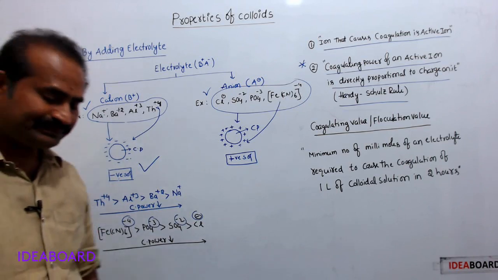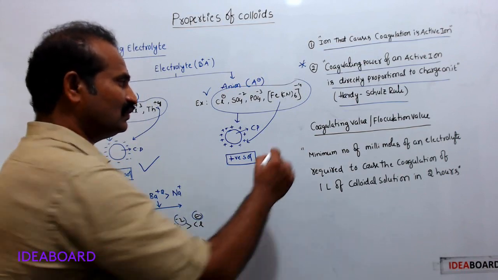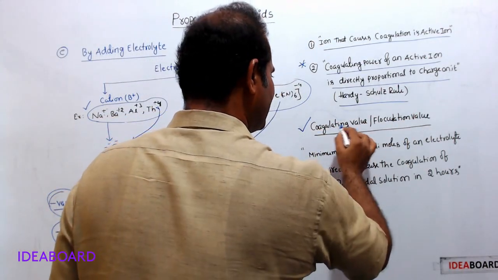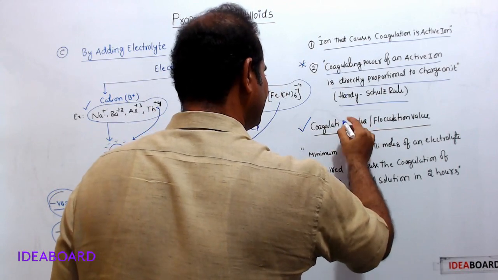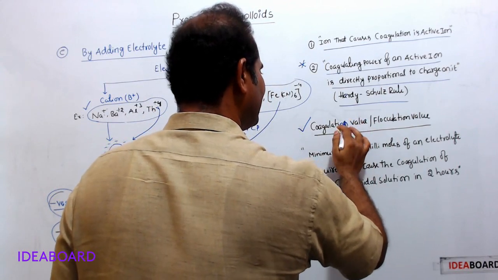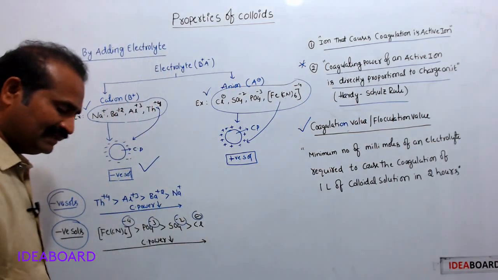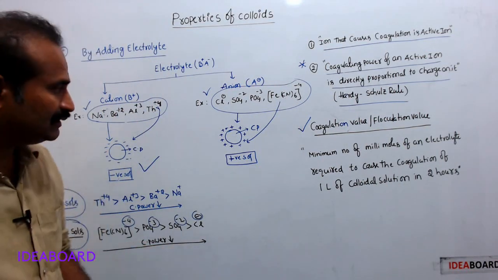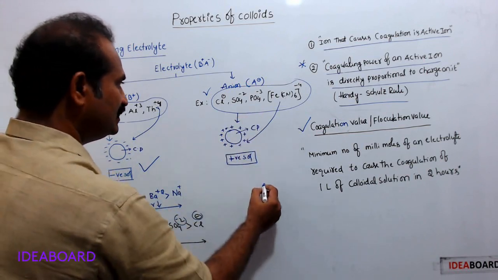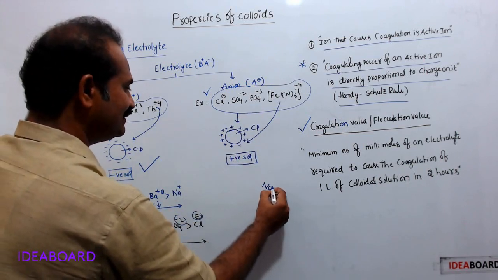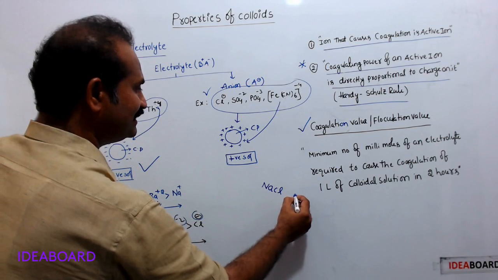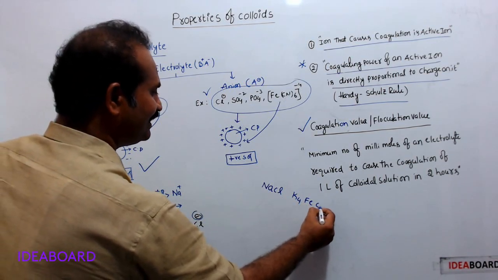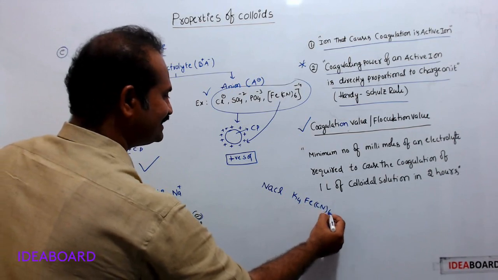Okay, now here, coagulation value or flocculation value. See here. Let us assume NaCl and K4[Fe(CN)6].